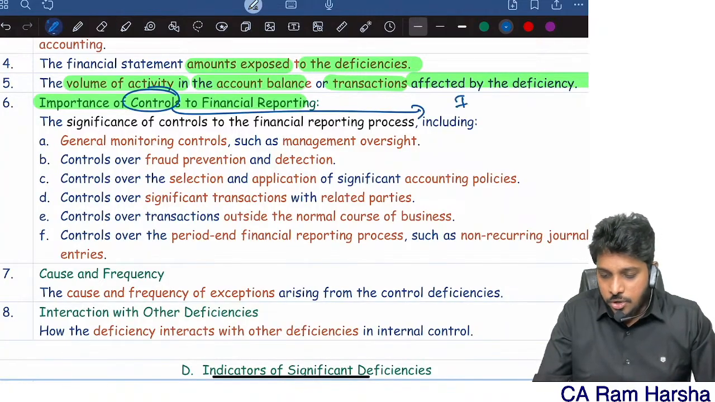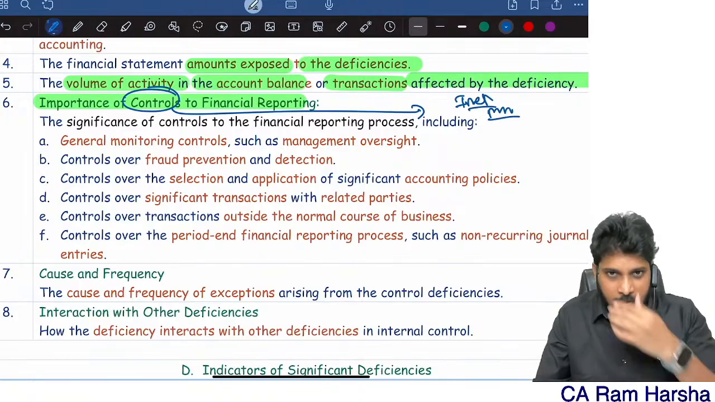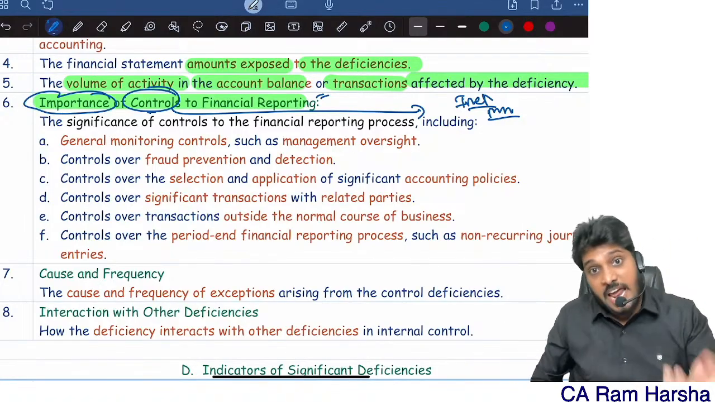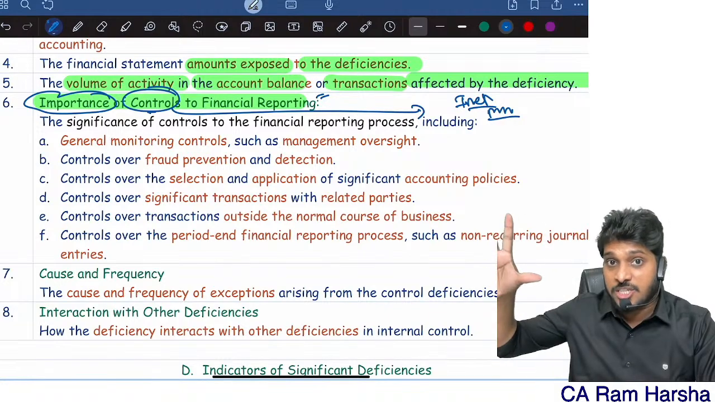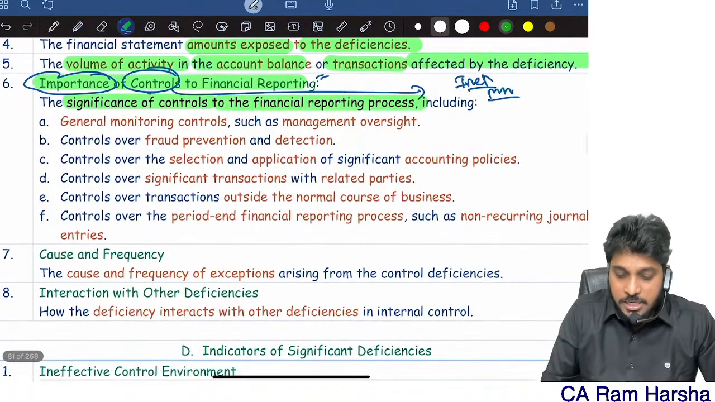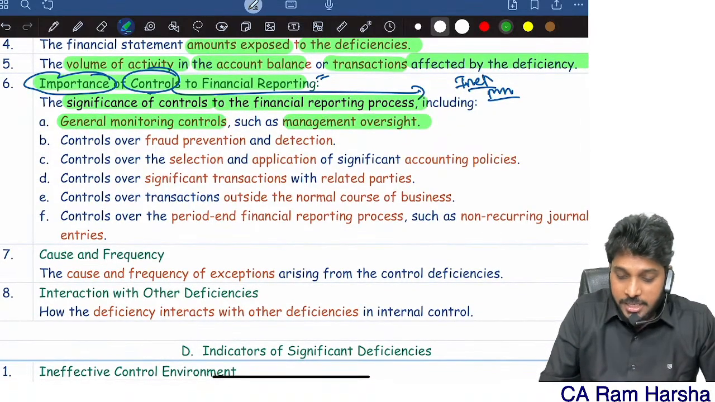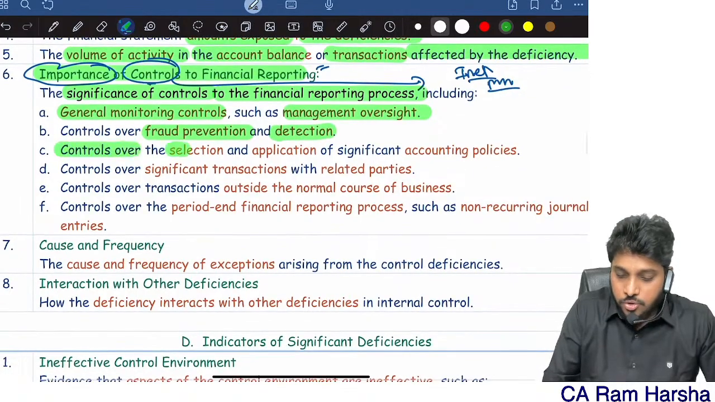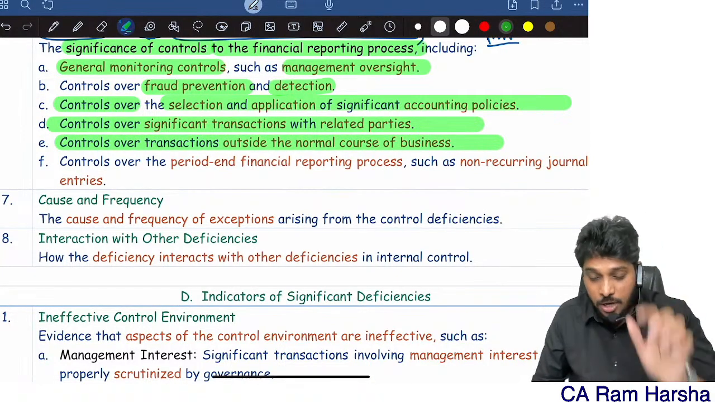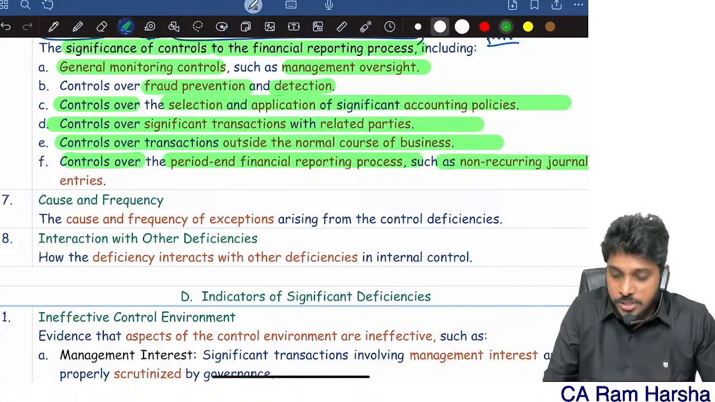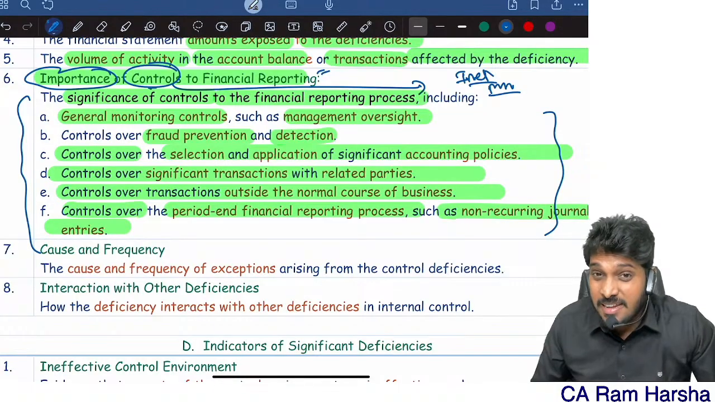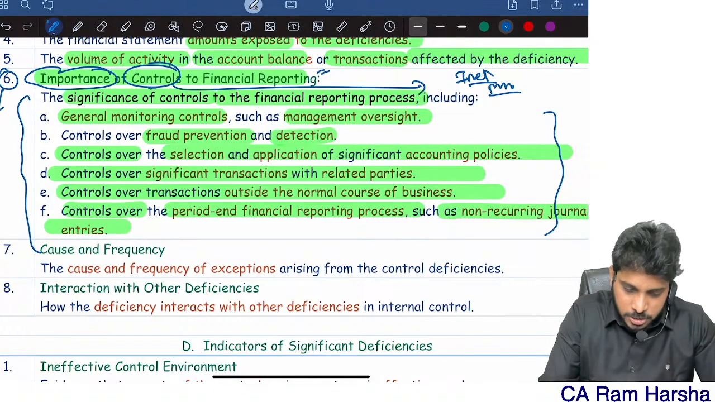Either the control is ineffective or the control is missing. That is the deficiency, right? What is the importance of that control to the financial reporting process, to the preparation of financial statements? What is the impact of this control? Especially the significance of controls to financial reporting, including monitoring controls, management oversight, fraud prevention controls, controls over selection and application of accounting policies, controls over significant transactions with related parties, controls for transactions outside the normal course of business, and controls over period-end and non-recurring financial reporting processes. These are all various controls which are significant for financial reporting. They may ask you the sixth point itself for a 4 marks question.